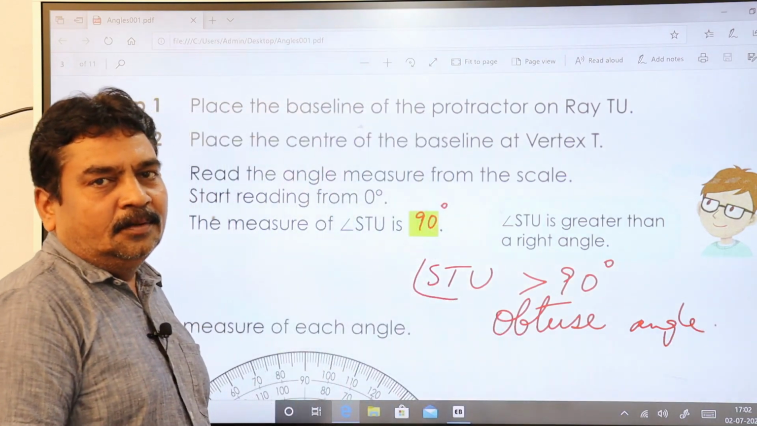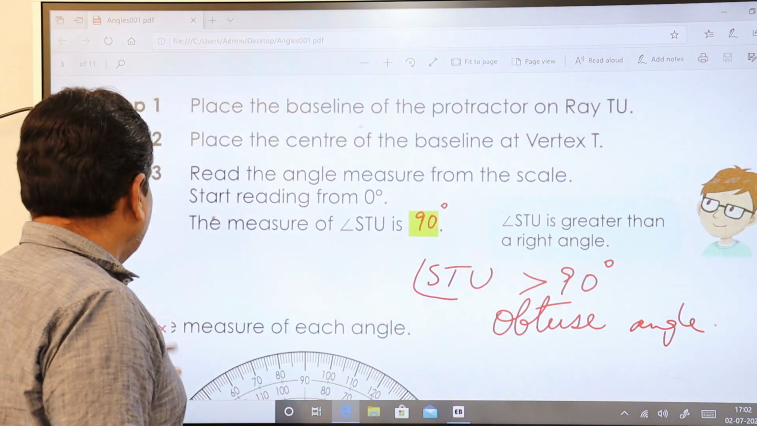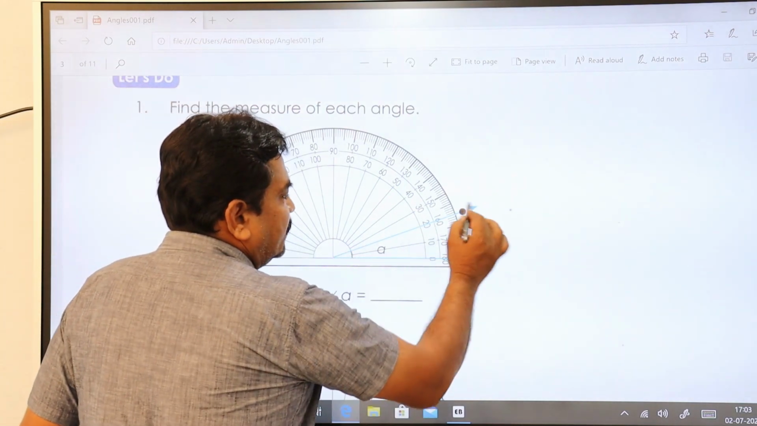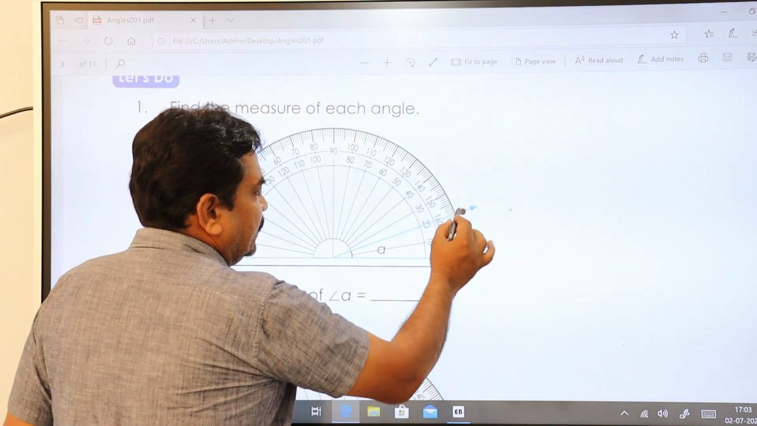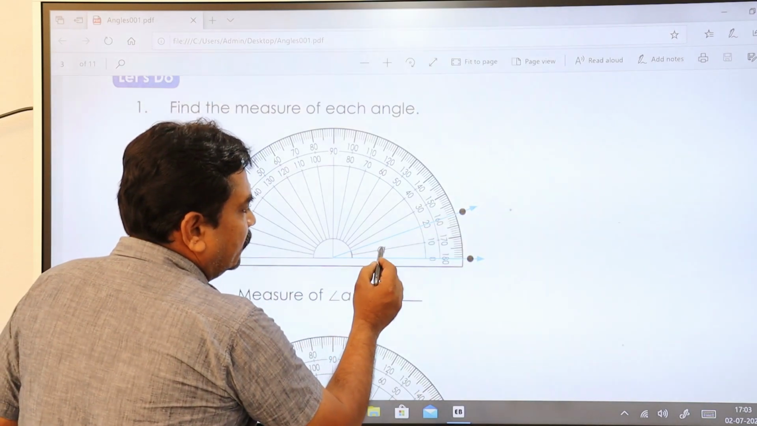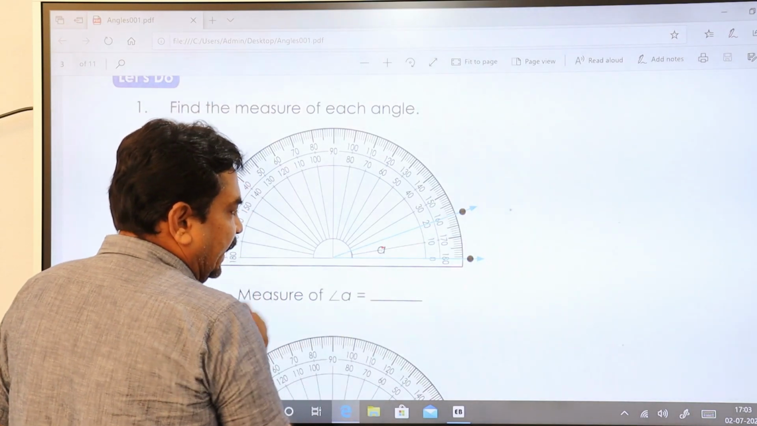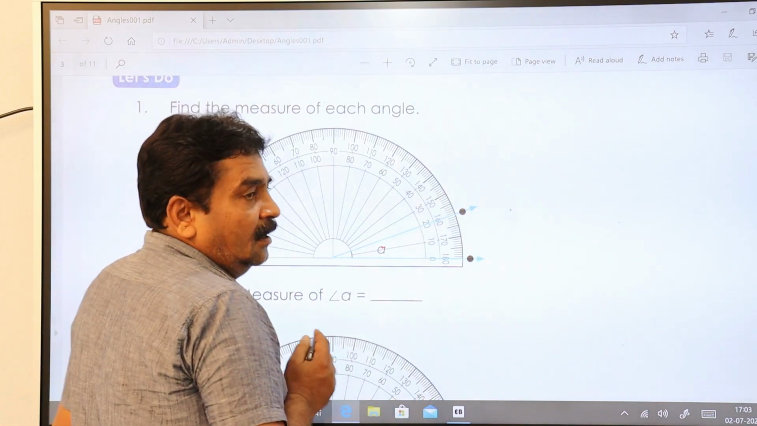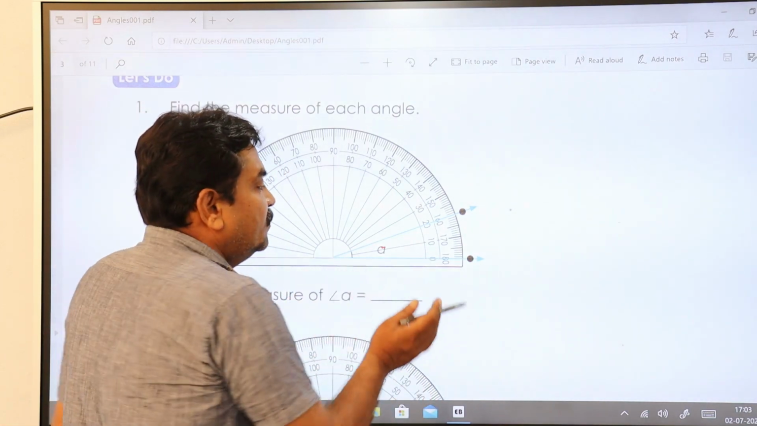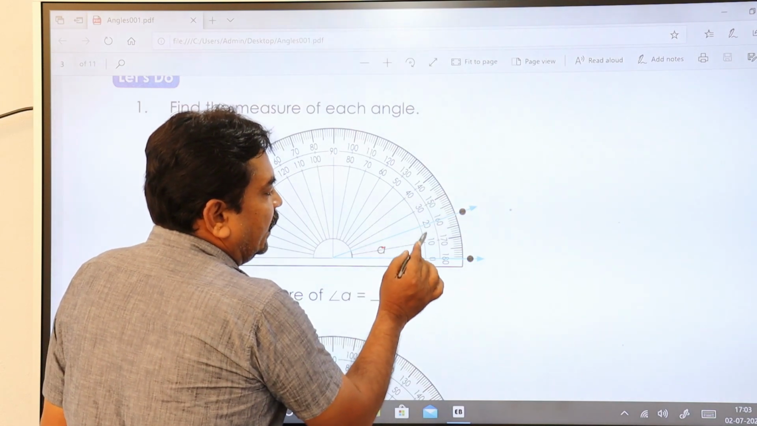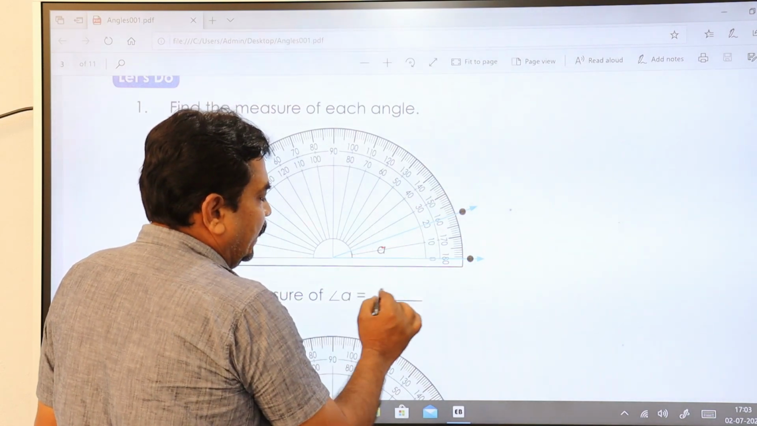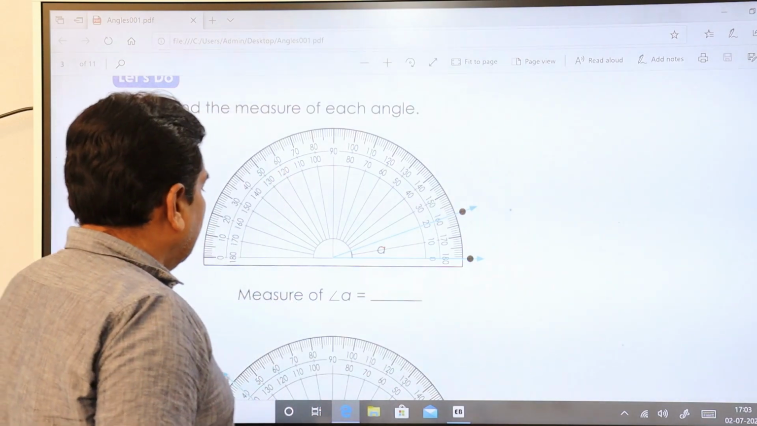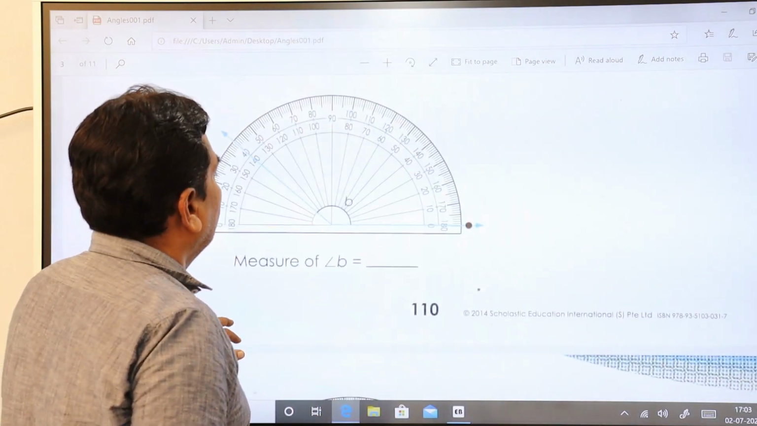This way you are going to understand. Now you measure this. Here you have two rays. This is a ray and this is a ray. He has given the name of the angle as A. The ray is in this direction. So start reading from 0 here, 0, 10 and 20. So the angle A is how much? 20 degrees. In the same way, go to this one.